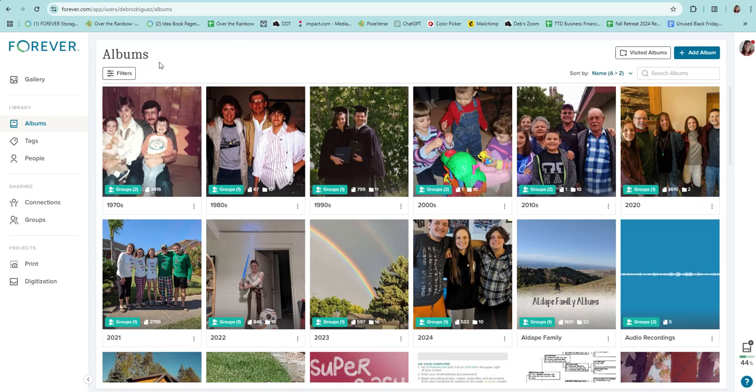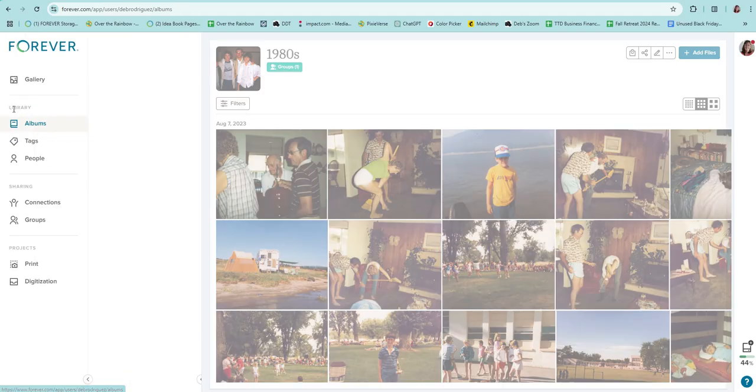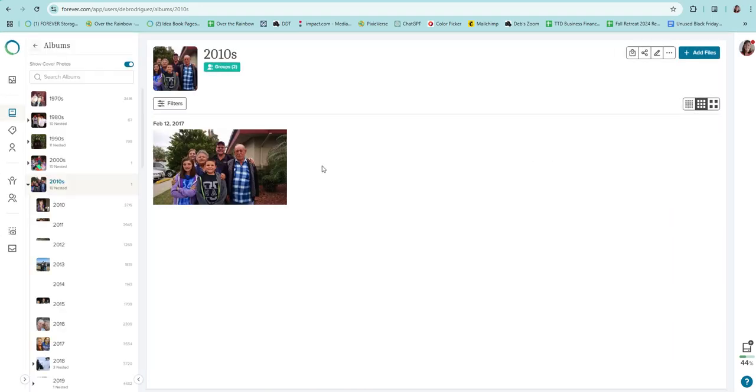And one thing you'll note now is, let's say I go over here and I click on 1980s. My 1980s folder has pictures in it here, but you don't see all the nested albums that used to be up here along the top. Let me go to a different album. I'm going to go to my 2010s. A little bit more recent, and I think I've got things slightly better organized here.